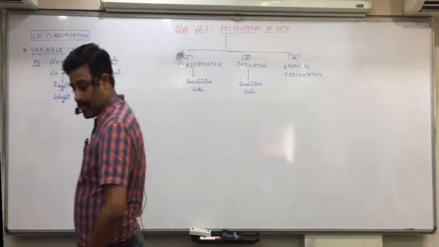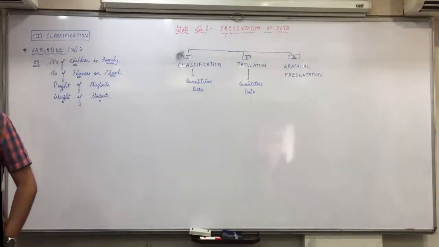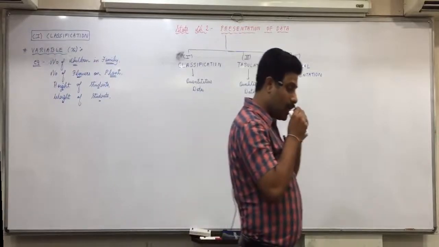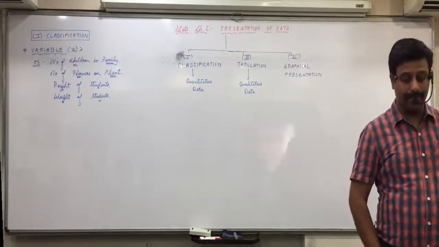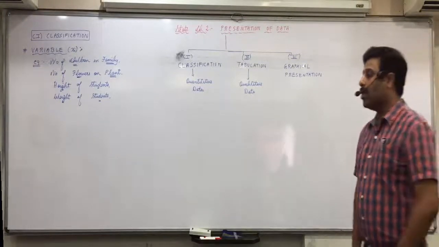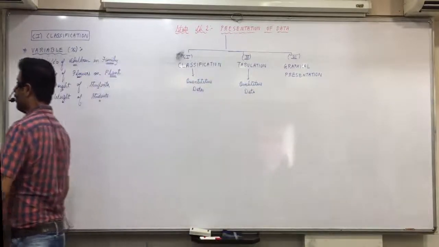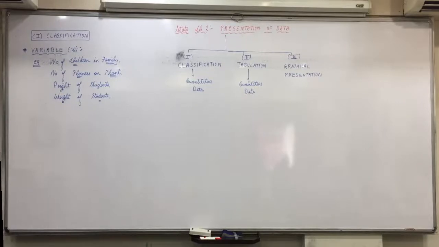Okay, write down the characteristic of unit of population or sample which varies from unit to unit is called variable. Full stop. It is denoted as xi.